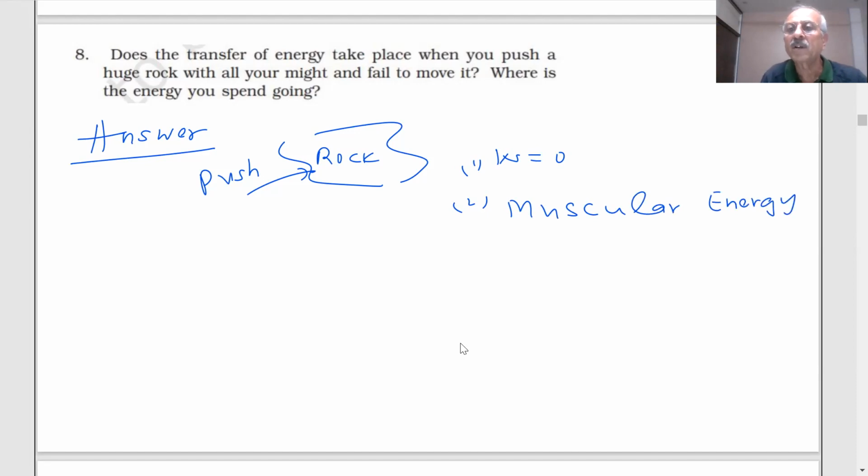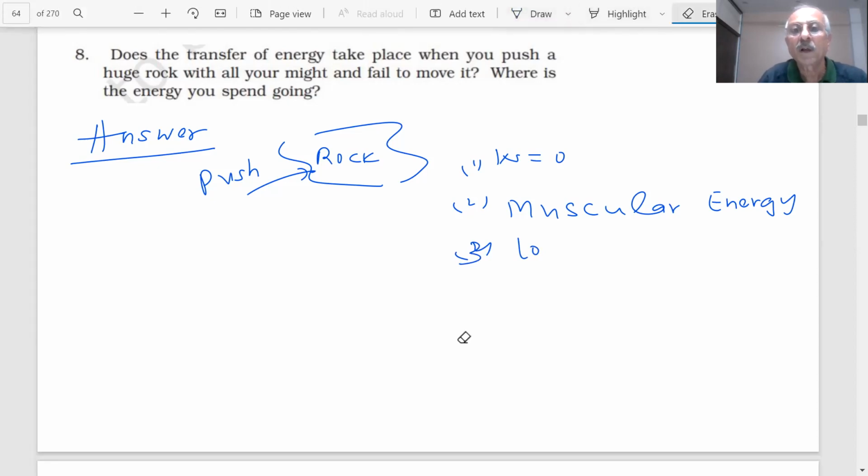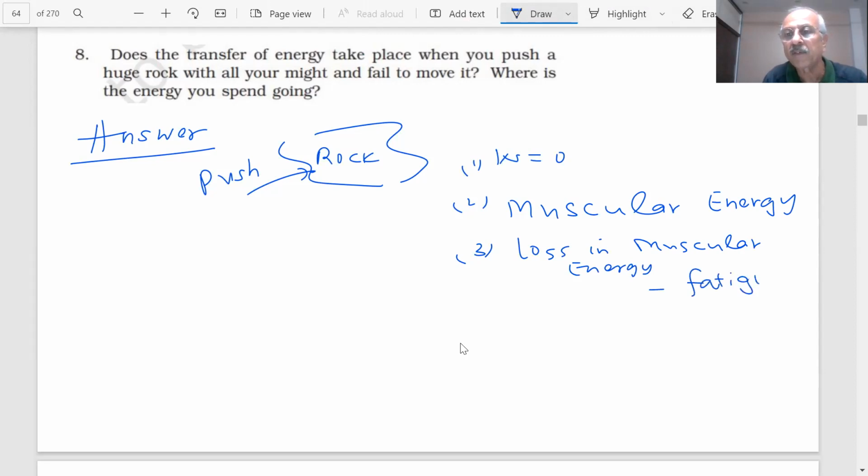There will be a loss in your muscular energy, and you may feel fatigue if you keep on pushing, but you are applying energy. Now where is the energy going? The rock is not moving. Whatever energy you are losing, it has to go into the rock.